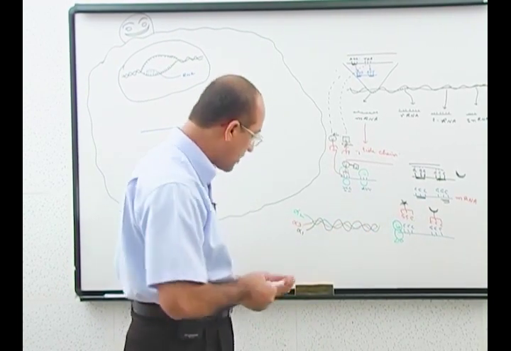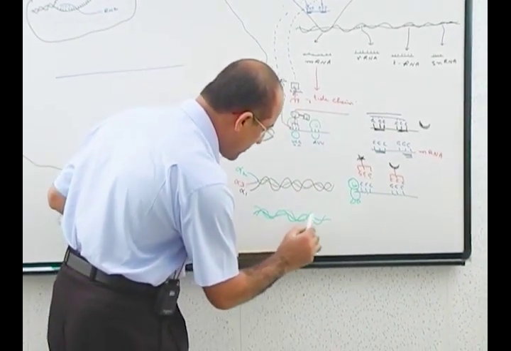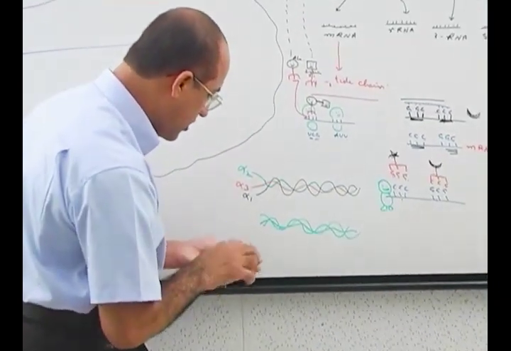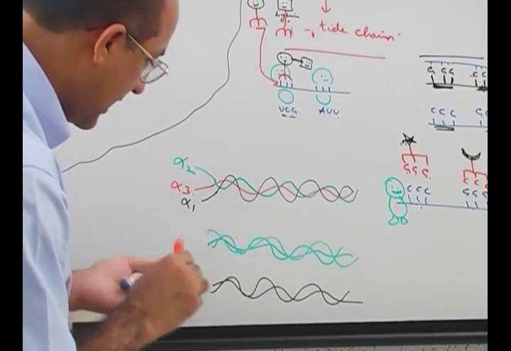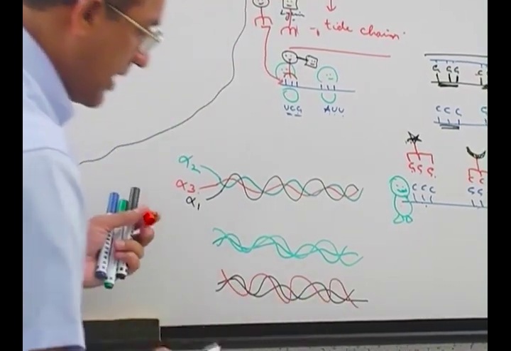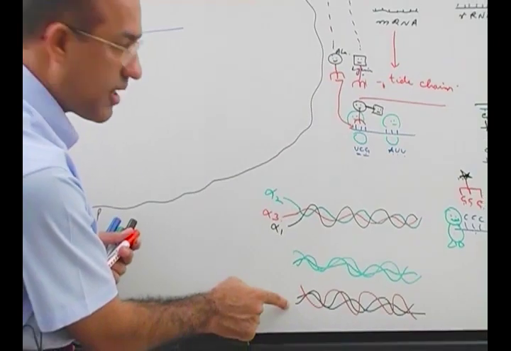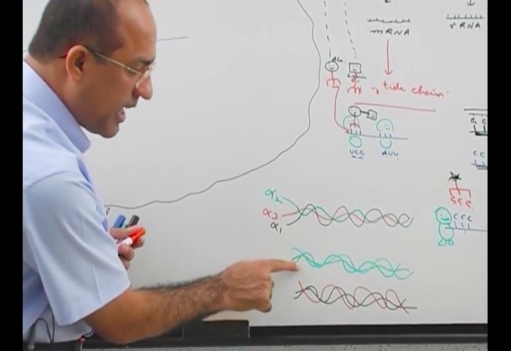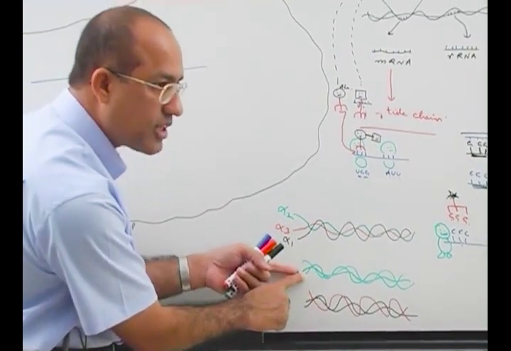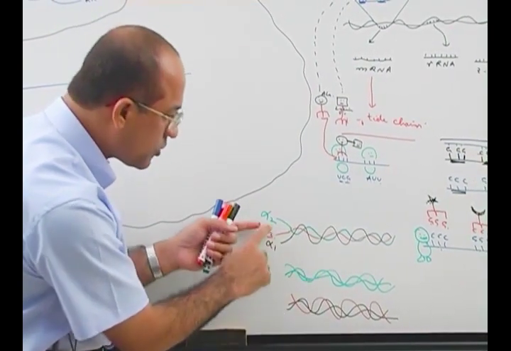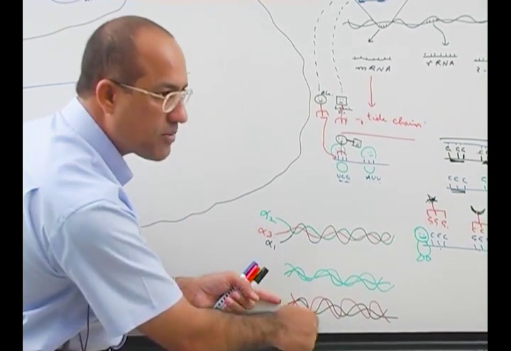For example, one collagen molecule may be like this. This is also a triple helix, right? There is another collagen molecule which is like this. That is also a triple helix. Now these are 3 different collagen molecules, but all of them are collagen molecules. This is a triple helix, this is a triple helix. But one is using the same type of 3 alpha chains, one is using 3 different types of alpha, and one is using 2 same and 1 different type of alpha.